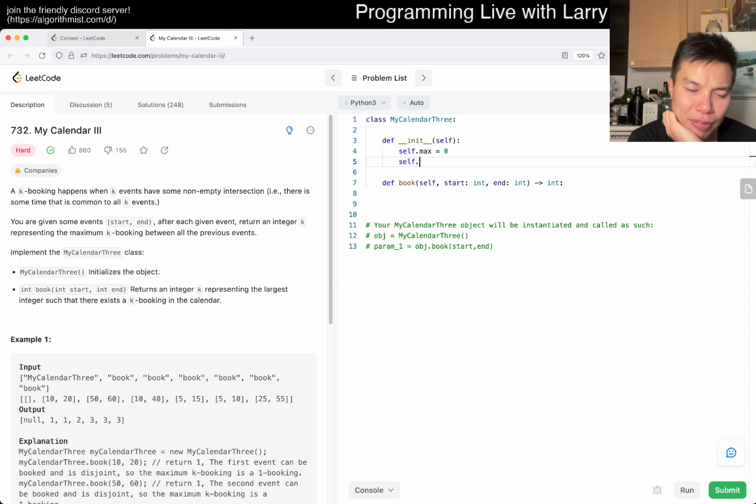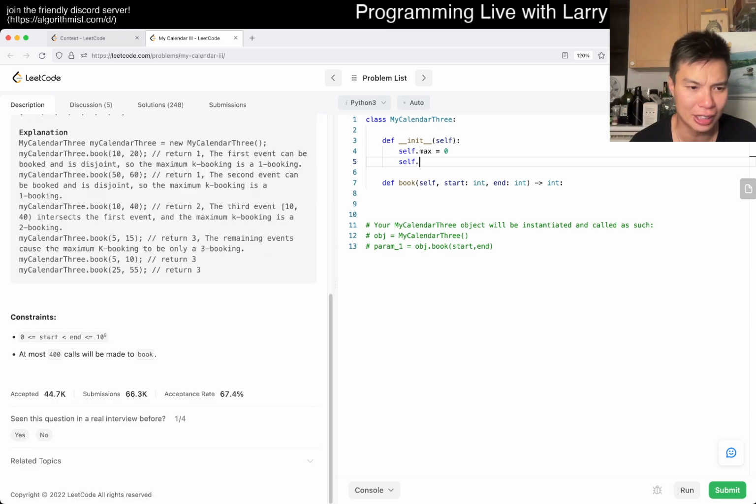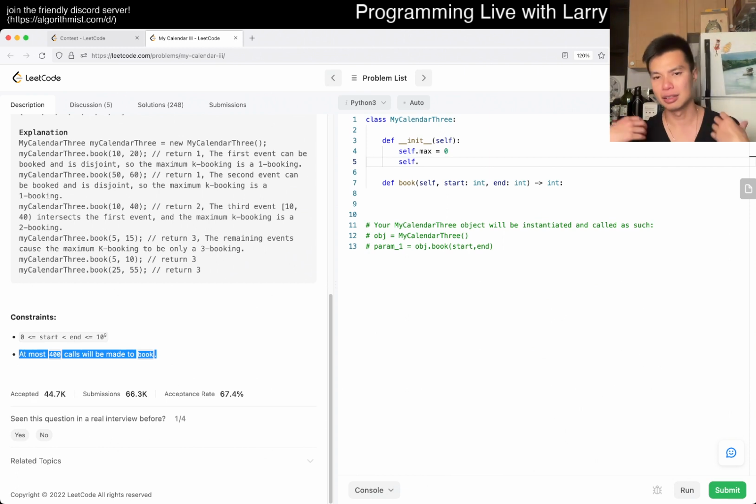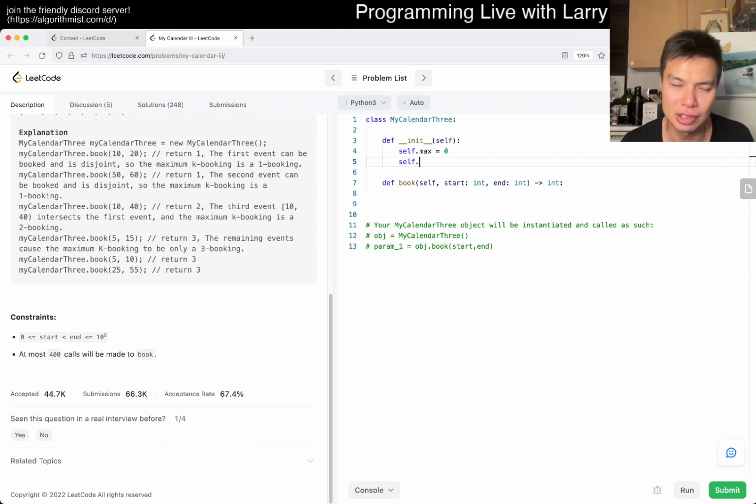But now I'm trying to think, right? Given an interval, we are basically asked to count how many things it intersects with. And of course, if you do it naively, it'll be n squared, which, actually, I forgot that. I think I got that 10 to the 9 stuck in my head. If there are only at most 400 calls, then even if you do n squared, that's just 400 squared, right? So let's do that, and that should be fine. That's even less than 1,000. So, okay, previous.